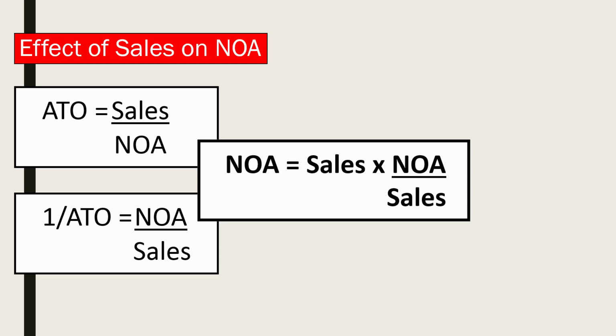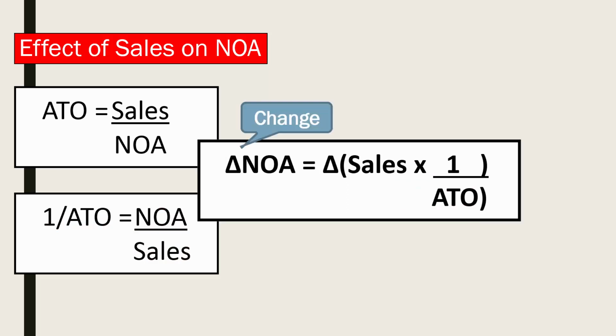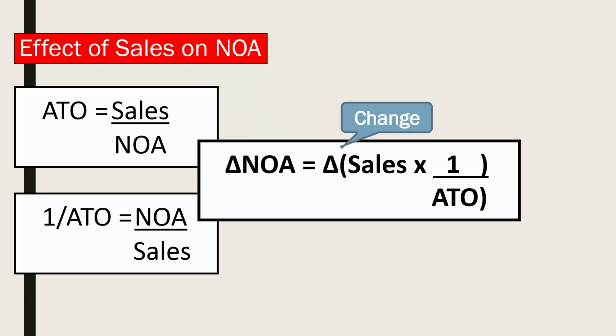We can present net operating assets as equal to sales times net operating assets divided by sales. Substituting 1 over asset turnover for net operating assets divided by sales, we get net operating assets equals sales times 1 over asset turnover. And so, change in net operating assets equals change in sales times 1 over asset turnover.